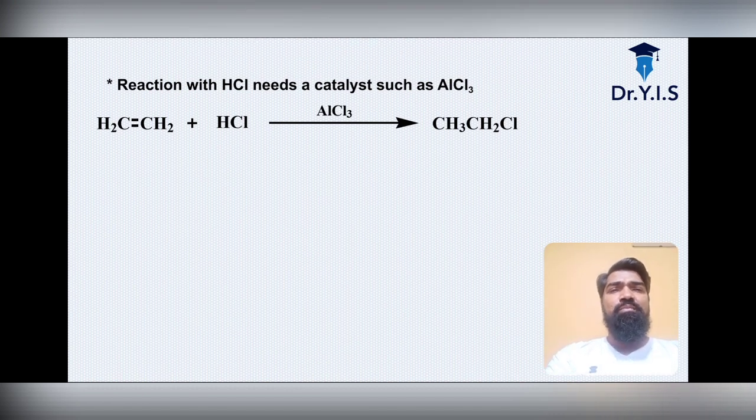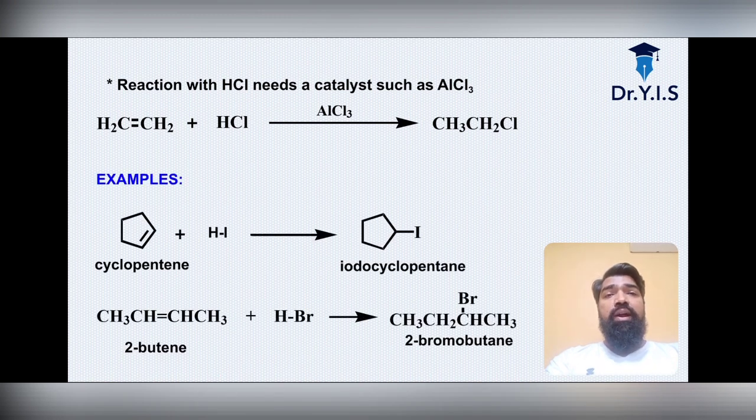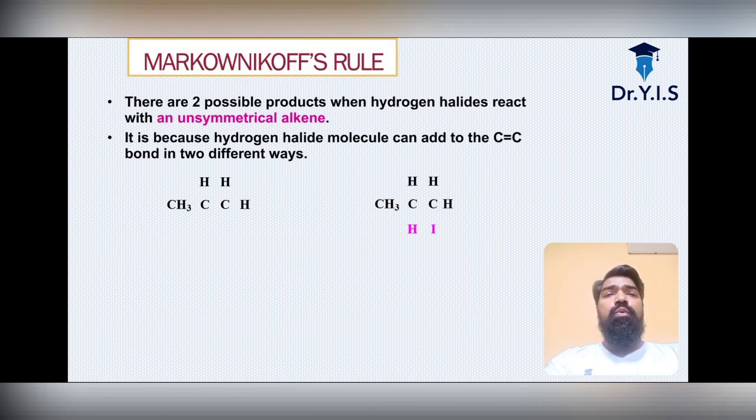Yes, there are some messages coming. Okay, no problem. Reaction with the HCl needs a catalyst such as aluminium chloride. Alkene will act with the HCl and give you CH3CH2Cl. That example is also given over here. Cyclopentene acting with the HI will give you the iodocyclopentane, and 2-butene will give you the 2-bromobutane. These are the simple reactions.